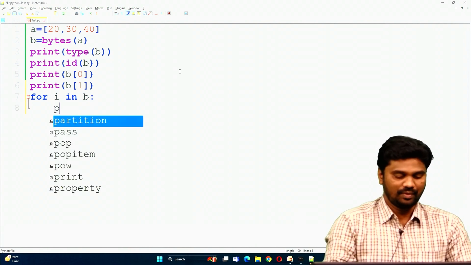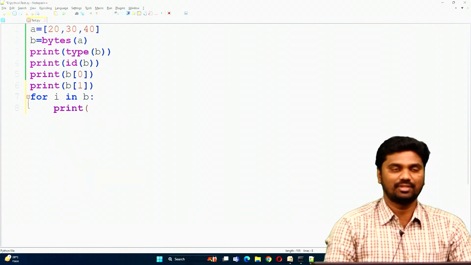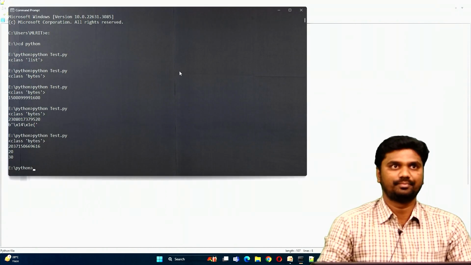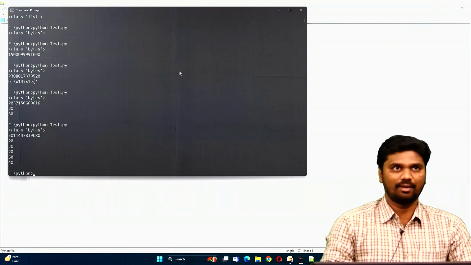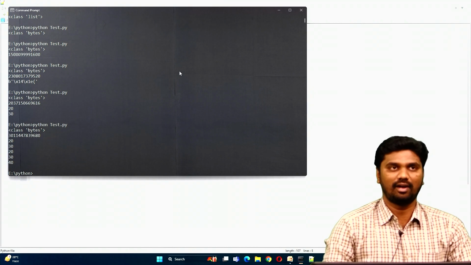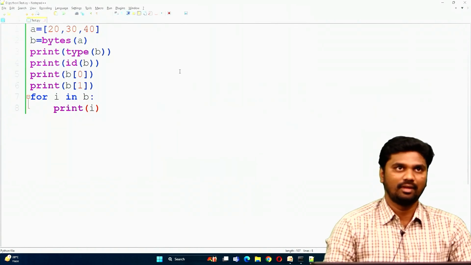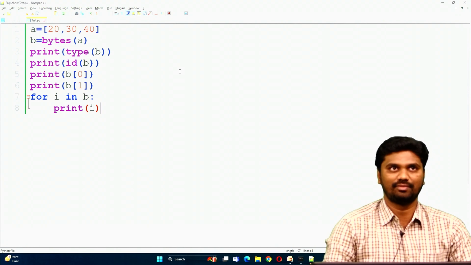Now see, the value is now represented in I, so that's why I is printed. Now answer and compile. See, 20, 30, 40, all values are printed at a time, right? So this is the bytes data type. But here one limitation is there. What is the limitation of this bytes data type?